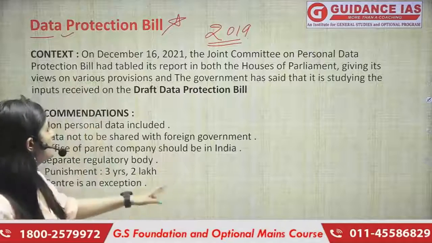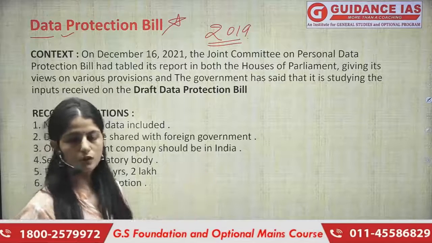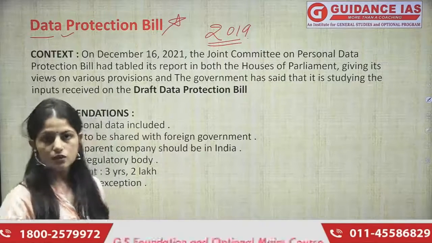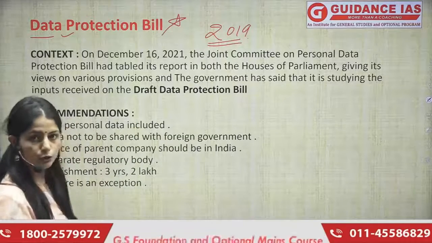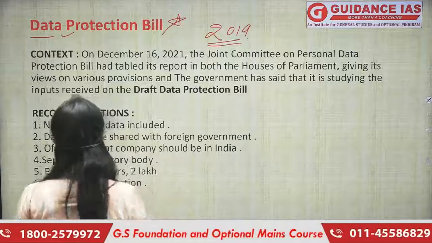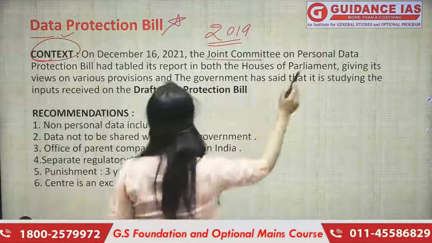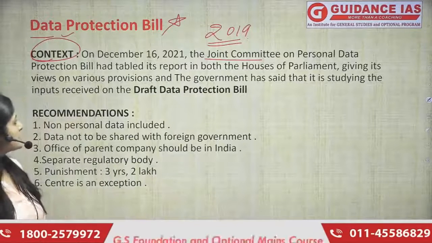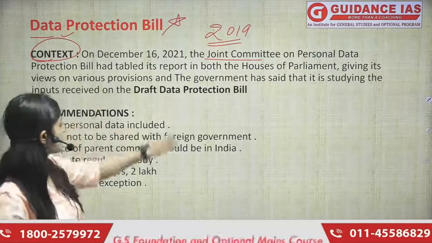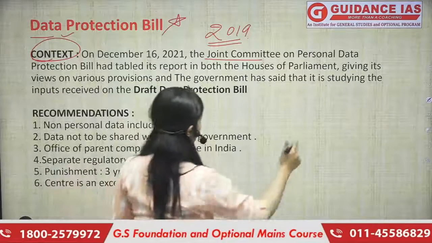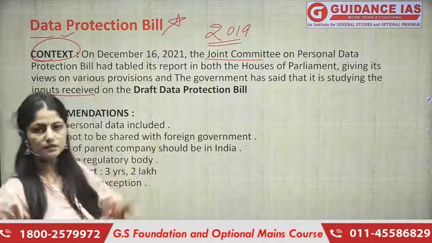This particular bill is the extension of that 2019 wala bill only. So our government came up with this bill called Data Protection Bill in 2019 so that they can make those companies accountable, those who are doing such type of things. So what is the exact context? 2021 May, the Joint Committee on Personal Data Protection Bill, they had tabled its report in both the Houses of the Parliament, giving its views on various provisions, and the government has said that it is studying the inputs which they have received from this committee.